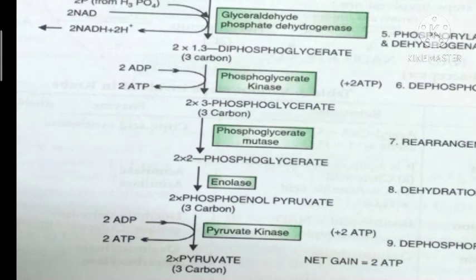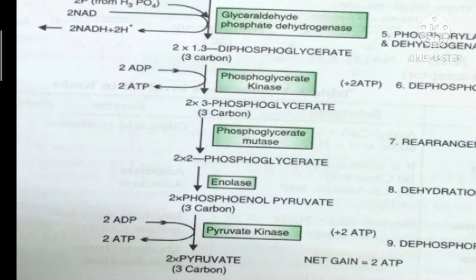So during glycolysis, which is a 10-step reaction, glucose is converted into two molecules of pyruvic acid. One glucose molecule is converted into two molecules of pyruvic acid. If fructose is involved in this reaction, again two molecules of pyruvic acid can be produced from one molecule of fructose.